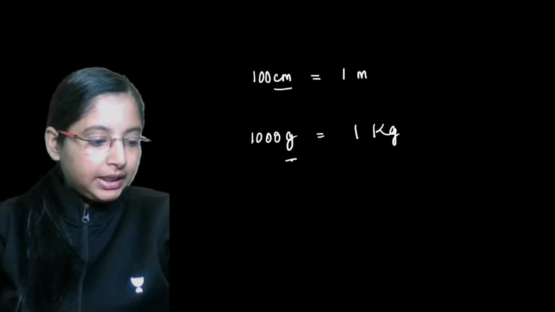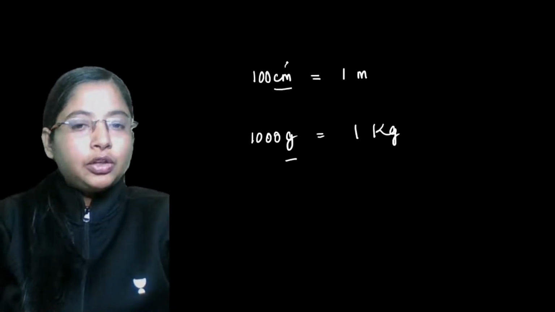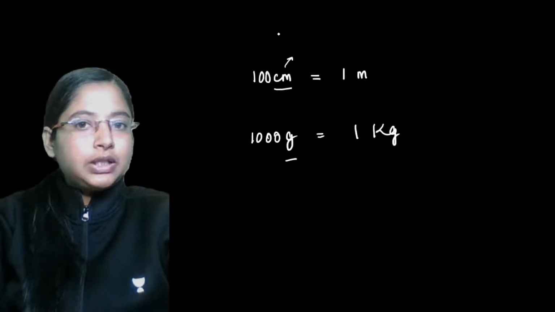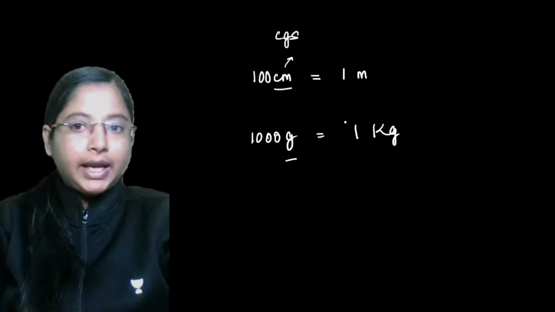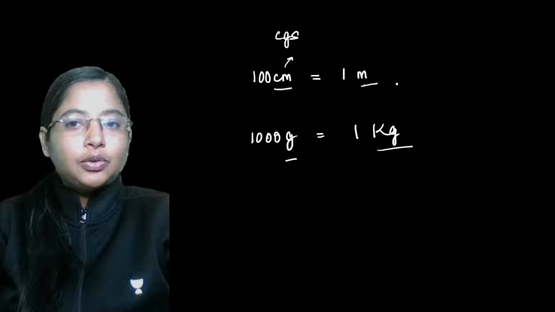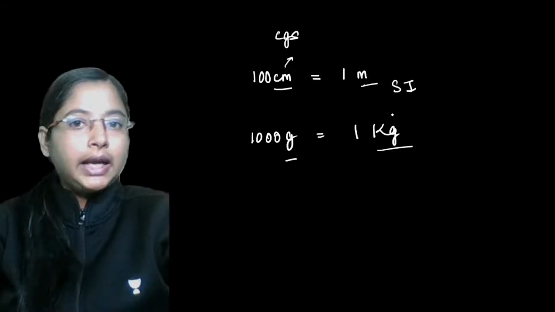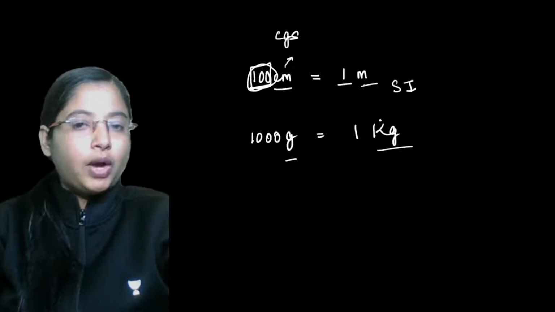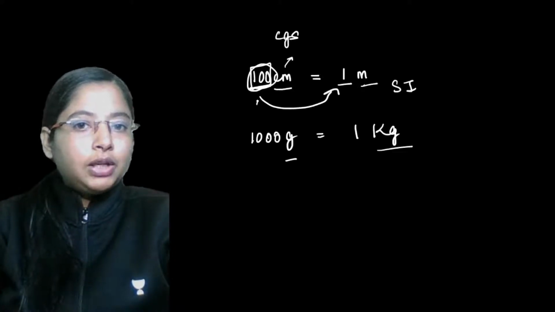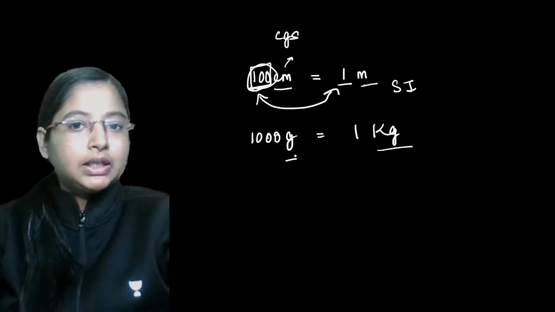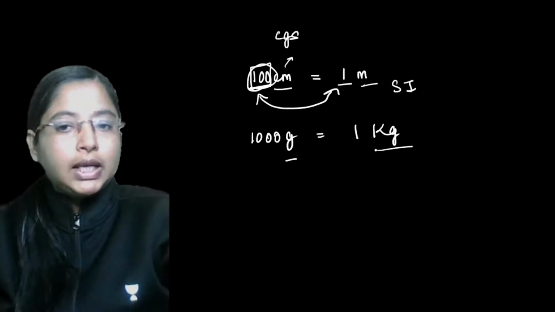Centimeters and grams are the units in case of the CGS system. Meters and kilograms are units in case of the SI system of units. But if you look at the magnitude alone, 100 centimeters and 1 meter, obviously mean the same. So 1000 grams again obviously means 1 kilogram.